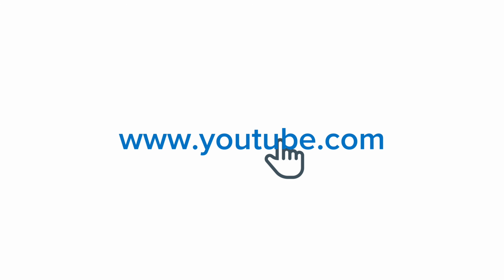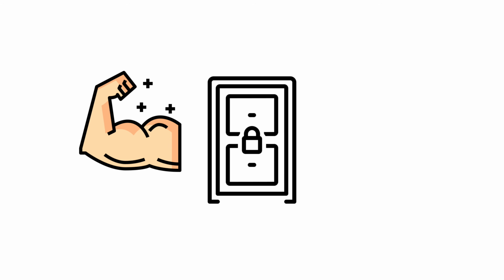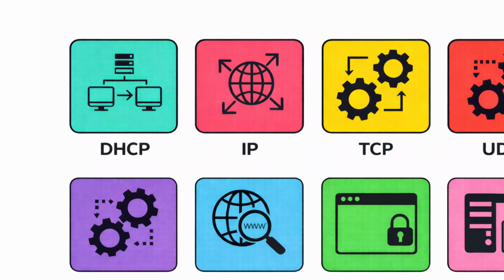Every time you click a link, a dozen invisible handshakes happen in milliseconds. These are the protocols, the rigid rules that control the internet. We are going to break down the most important ones.